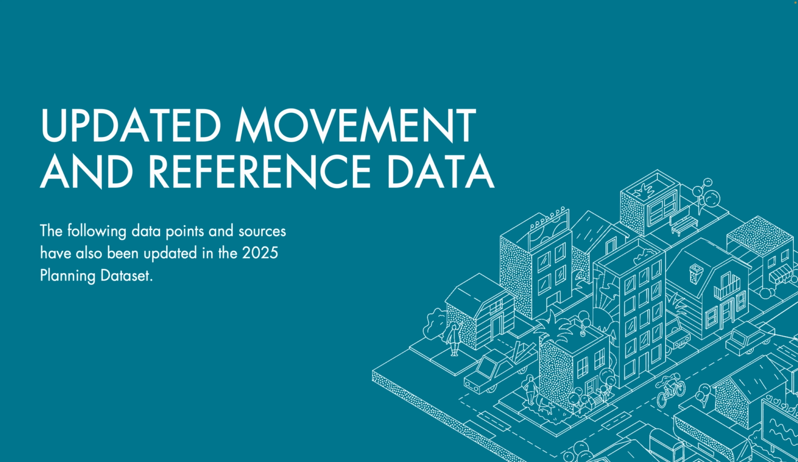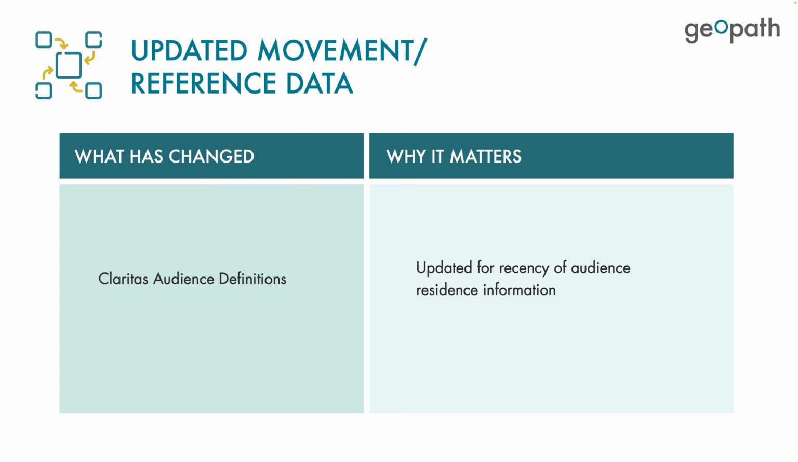Also in the 2025 dataset, there are several data points and sources that have been updated for recency. We'll go through some of these updated movement and reference data points now. The Claritas audience definitions used in the Geopath Insights data have been updated for recency of audience residence information, to better understand people at their home locations. These have been updated to the most recently available versions at the time of publication of the 2025 dataset.